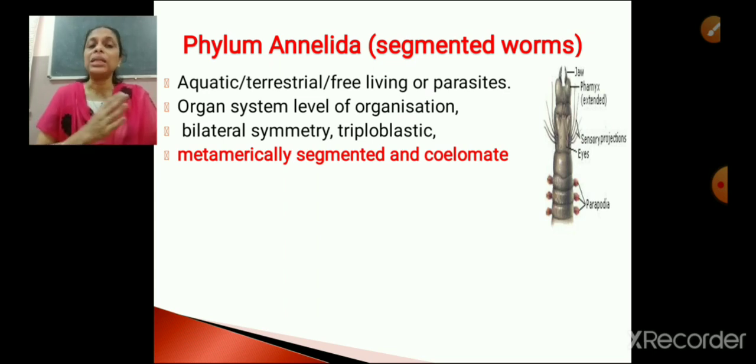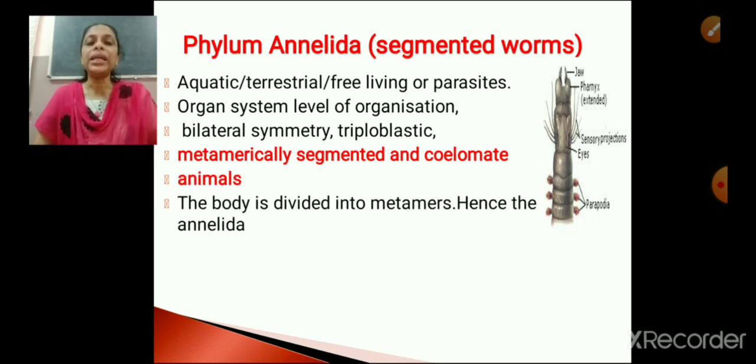That is why it is highlighted. Okay, fine. Now the next point is the body is divided into metamers. What I have already said, that is the segments. The segments are called metamers, and because of this particular feature, annelids are known by the term Annelida.